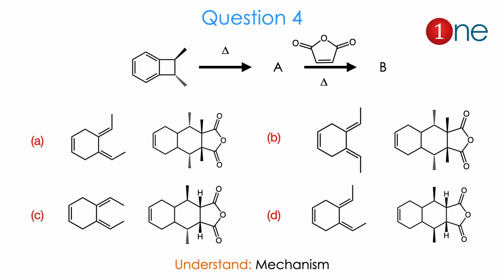Then the next example, which is a photochemical reaction. The starting material is in the cis form, and the products are A and B. You have to predict the product, how the reaction happens, through A and B. Here you have to know the mechanism, otherwise you cannot do anything.